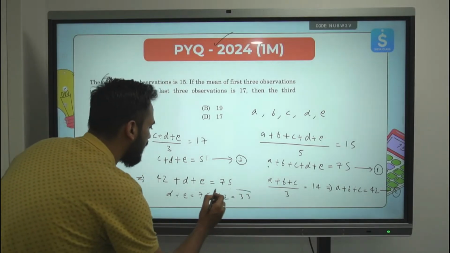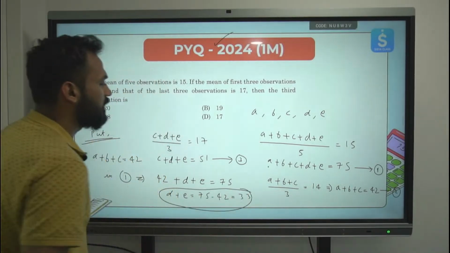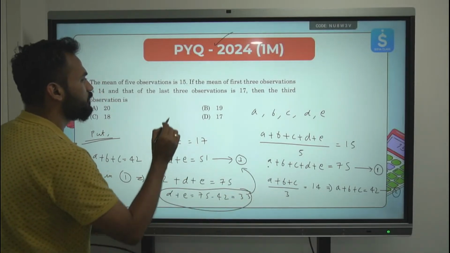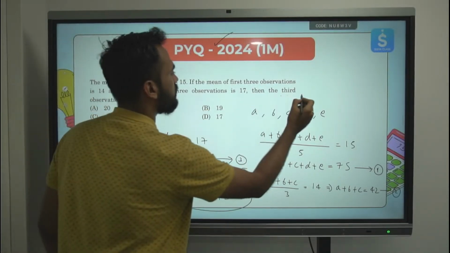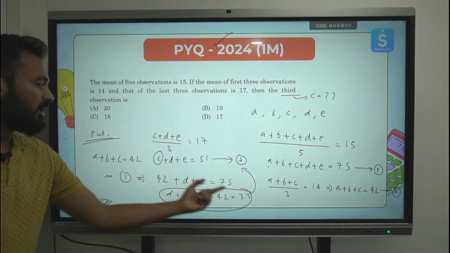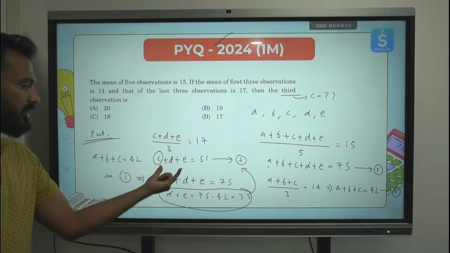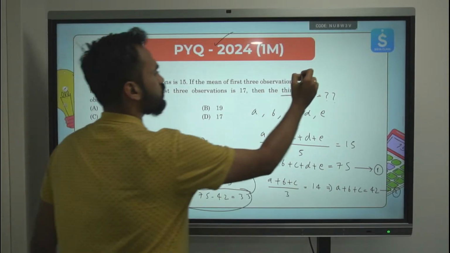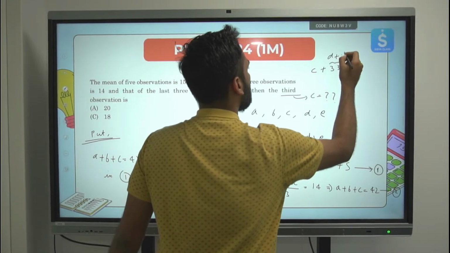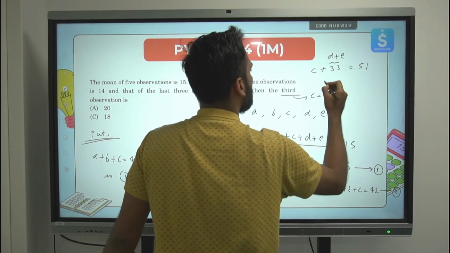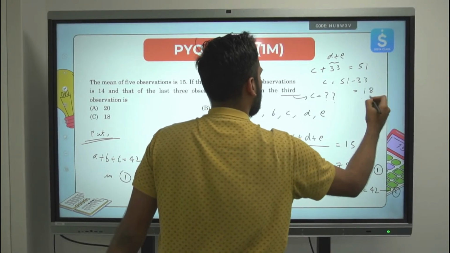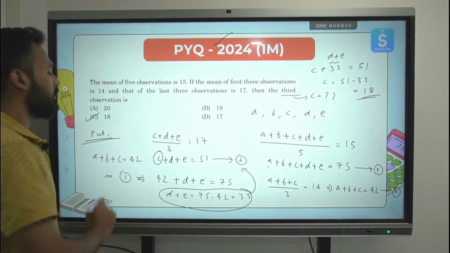This information we have obtained. This I will put in this equation, equation number 3, to obtain the value of c, which is the third observation. Clear? So d plus e is 33. Put d plus e equal to 33 in this equation 3. C plus 33, this is d plus e, is equal to 51. C will come out to be 51 minus 33, which comes out to be 18. That is option C. I hope this is clear.